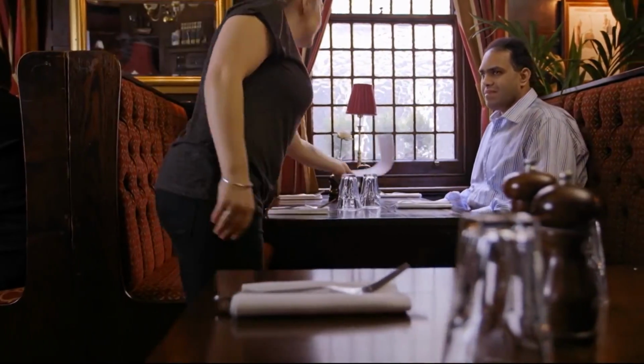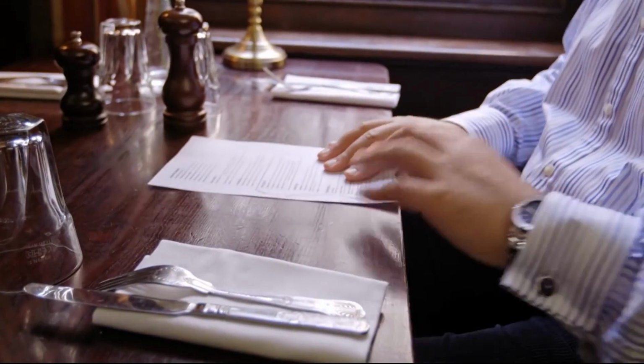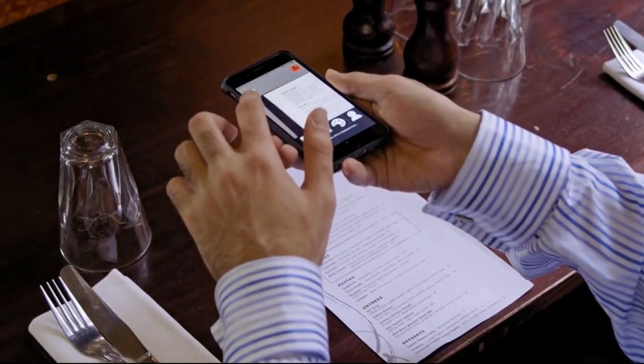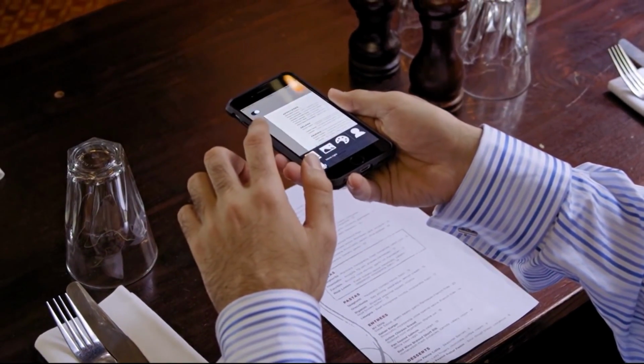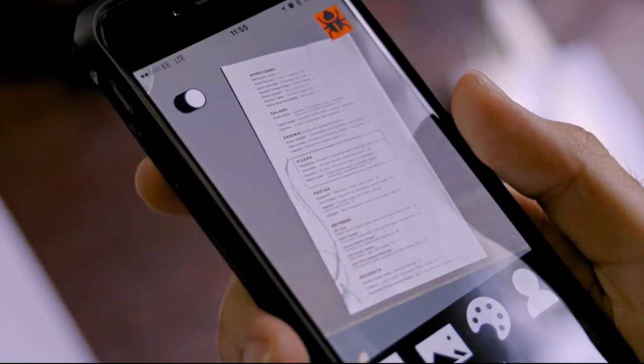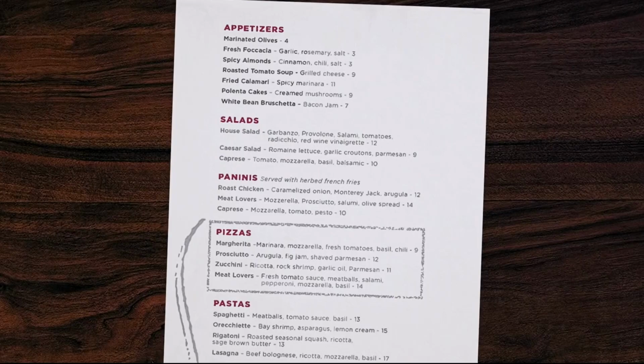Hello, good afternoon. Here's your menu. Great, thank you. I can use the app on my phone to take a picture of the menu, and it's going to guide me on how to take that correct photo. Move camera to the bottom right and away from the document. And then it'll recognize the text. Read me the headings. I see appetizers, salads, paninis, pizzas, pastas. Hi.